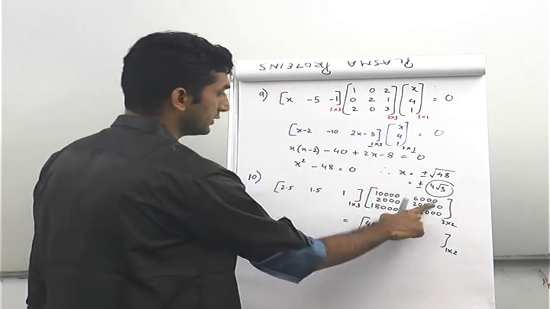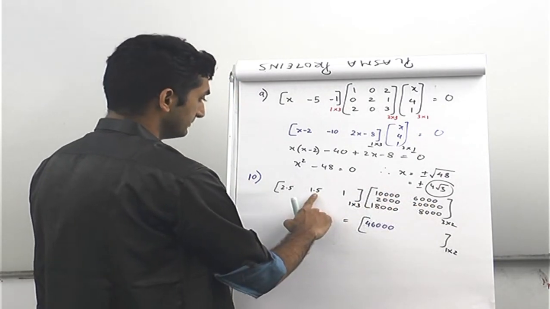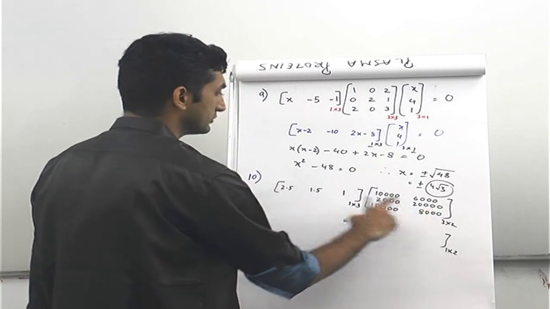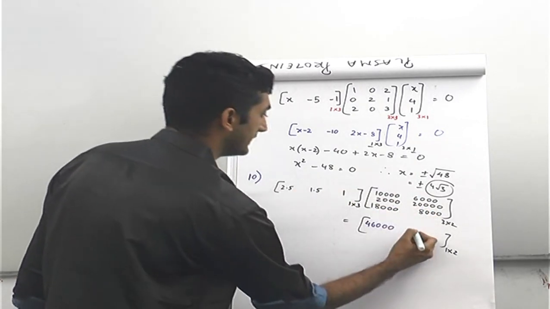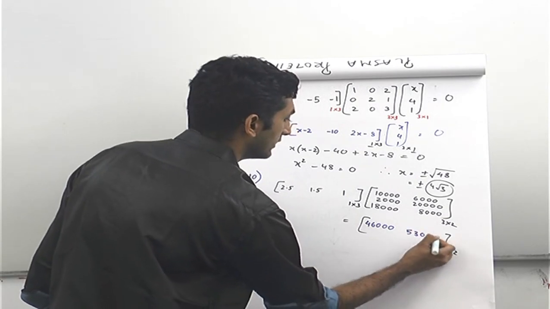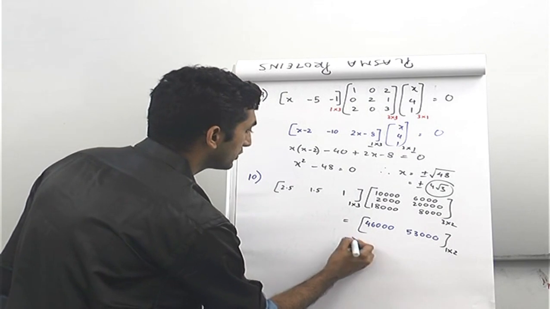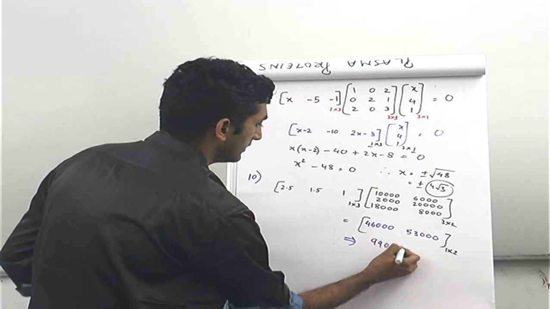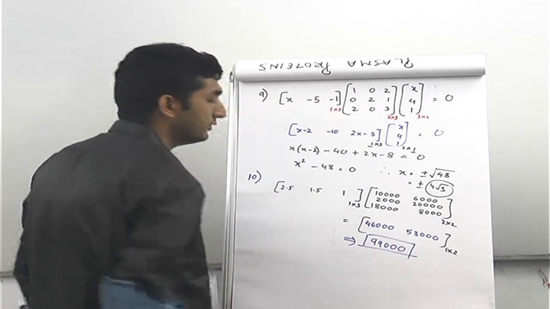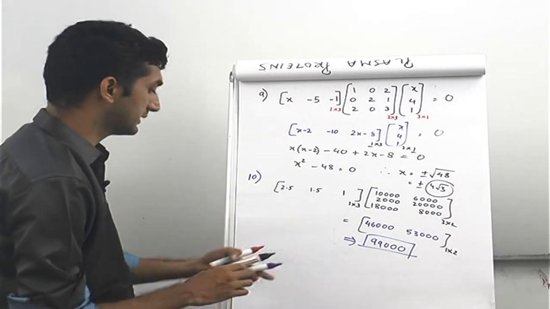Likewise for market 2, 2.5 into 6,000 will give you 15,000. This will give you 30,000 and this will give you 8,000. So 15 plus 30 is 45, plus 8 is 53,000. So this is market 2's total revenue, and by adding them we'll get the total revenue as 99,000. So this is our total revenue for market 1 and market 2 combined together by matrix algebra.